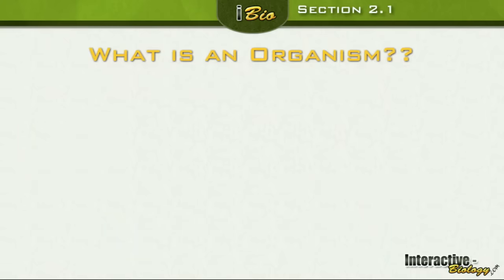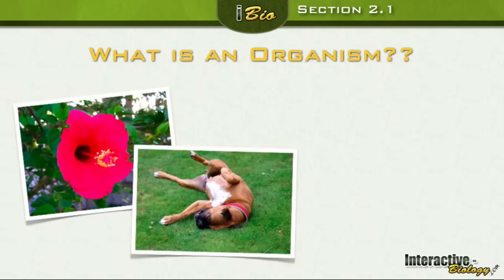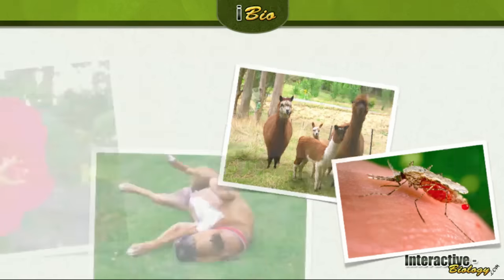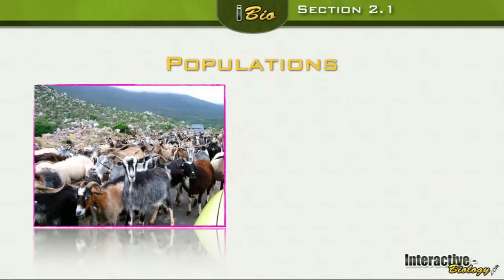The first one, the organism, we don't have to say much about that. We know what an organism is. What is an organism? Living thing. Any living thing. All living things are organisms. So we're not going to talk about that because we spent an entire chapter dealing with organisms. But we are going to start by talking about populations.